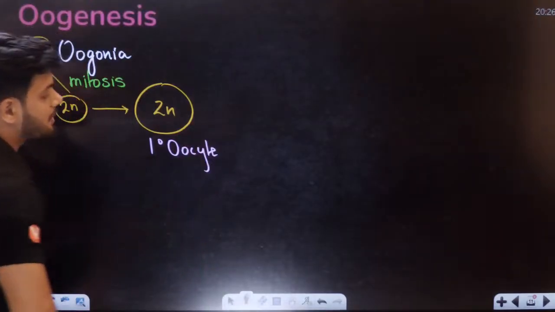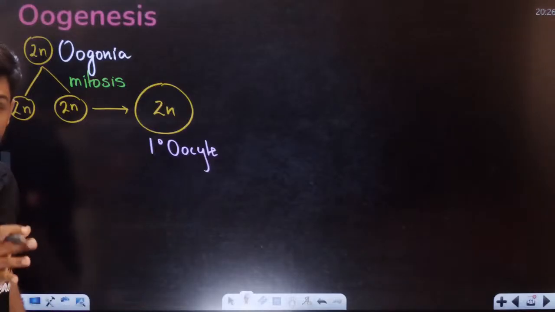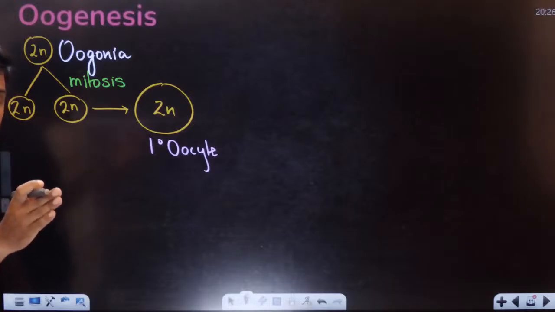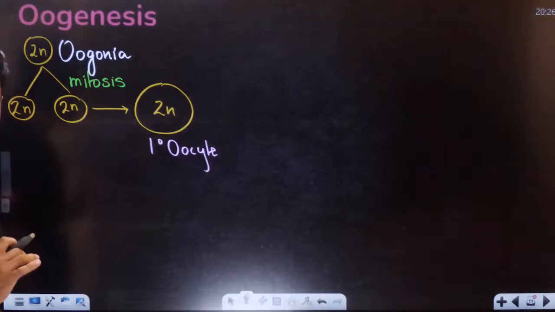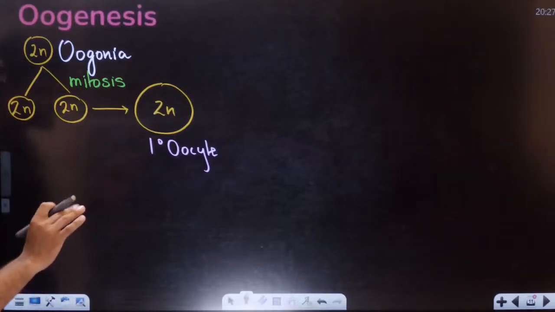Primary oocyte, students. Now, in examination, if they ask you what is the ploidy of primary oocyte, what will you tell? Primary oocyte is always diploid in nature, students.